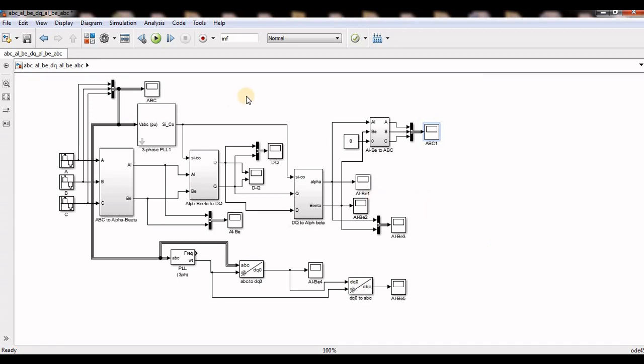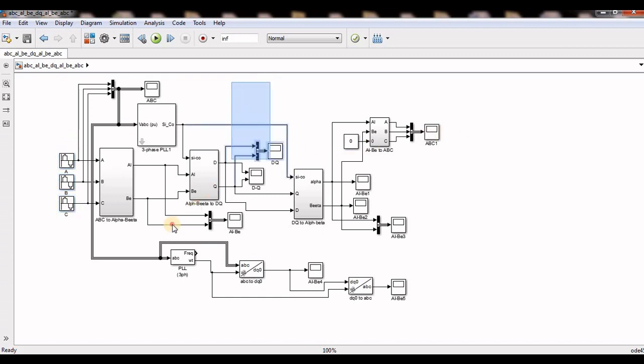But the thing is, you have to break this transformation from here to here. We have to break these transformations and apply your controllers only here, not here or here. The controllers will generate the reference D and reference Q, and this is the system Q and this is the controller's one. This side is the controller side and this is from the system side. Maybe it is the grid, or my targeted value, or the speed, or whatever. You have to generate your reference voltages, then you can get the reference here.